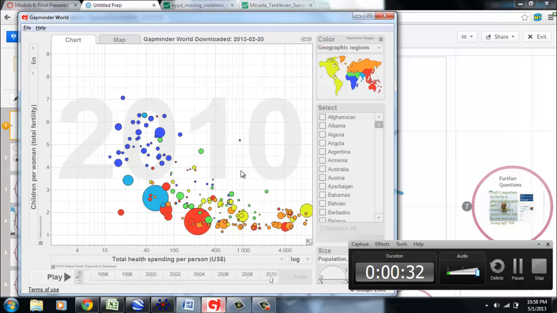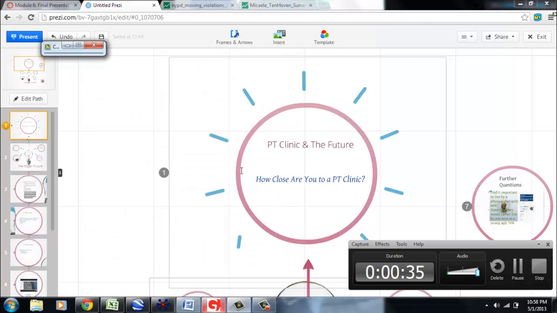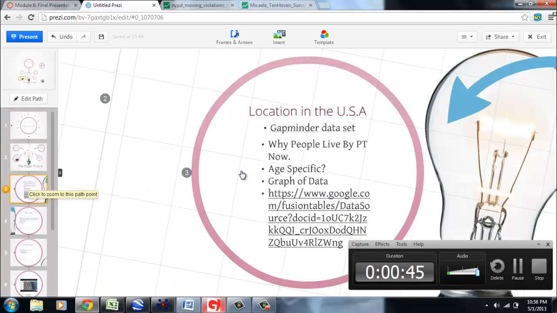So I wanted to see an area in health that is PT clinics, to see how they would grow in the future. By that I wanted to look at how many people use it now, and age groups that might use it, and how many people live close to them, and maybe there's still age specifics that live by it. And from that, I used a REDCap survey and asked some students some questions.